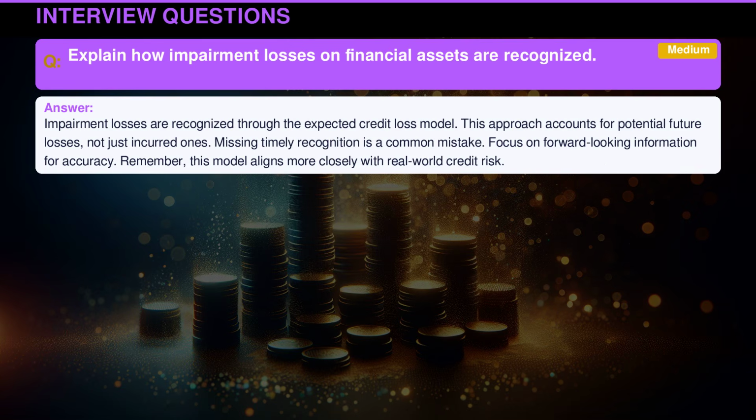Impairment losses are recognized through the expected credit loss model. This approach accounts for potential future losses, not just incurred ones. Missing timely recognition is a common mistake. Focus on forward-looking information for accuracy. Remember, this model aligns more closely with real-world credit risk.